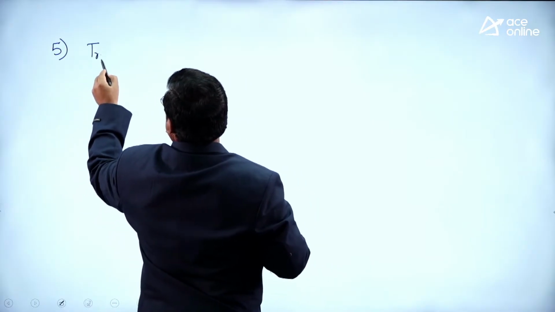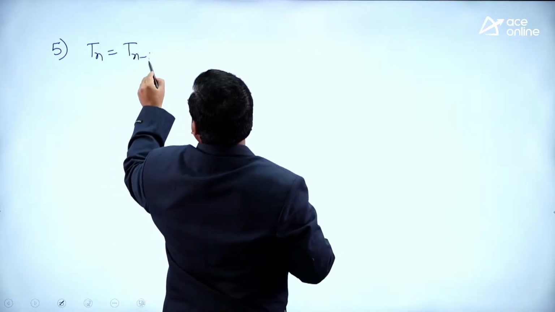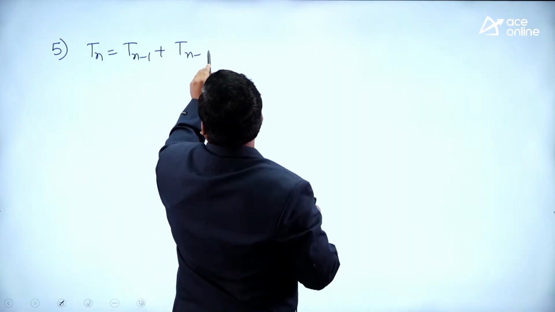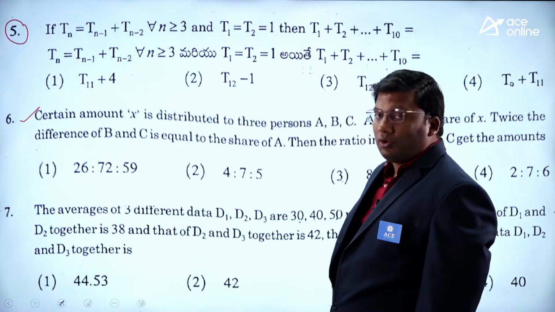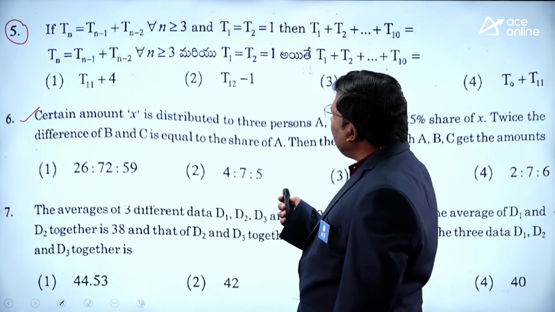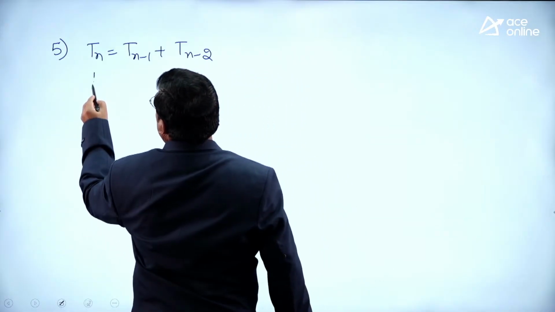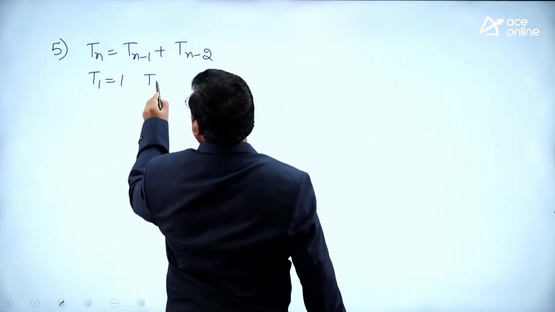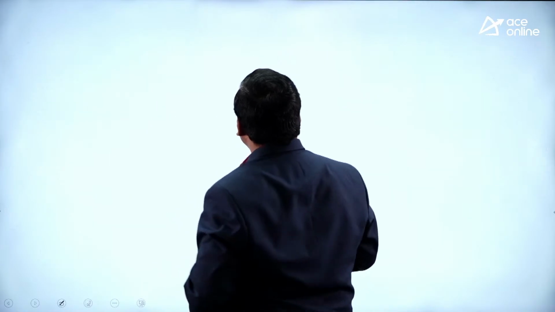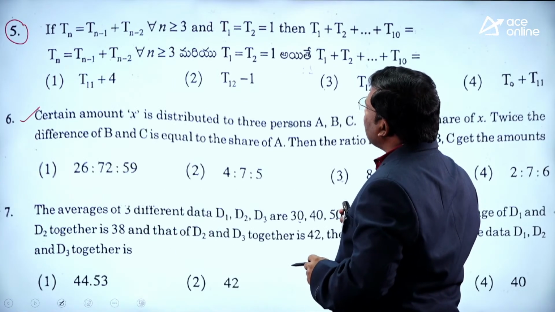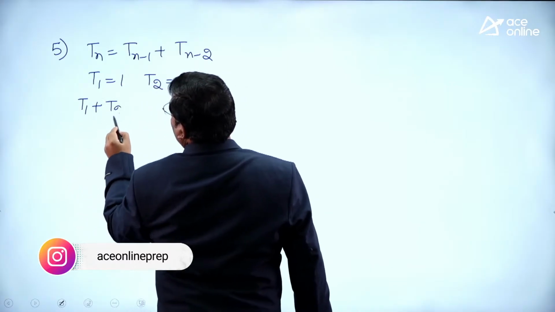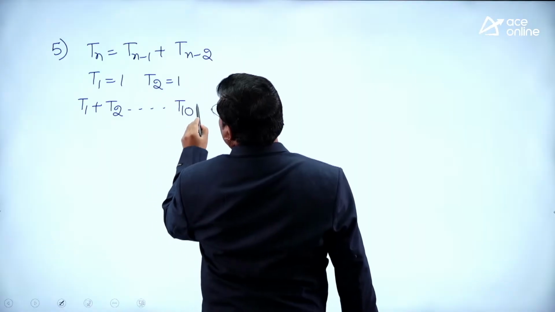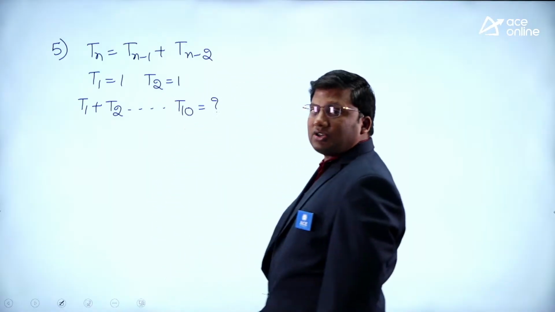There is a function Tn equivalent to Tn minus 1 plus Tn minus 2. These are very good equations. T1 equivalent to 1, T2 equivalent to 1. The question asked is T1 plus T2 plus and so on up to T10. I will again come back to this question.